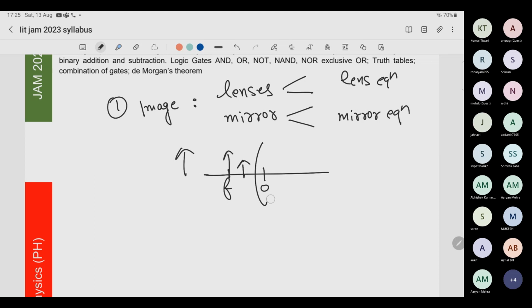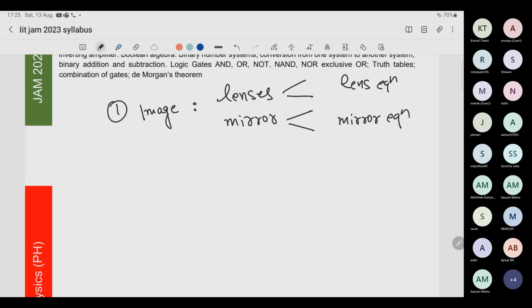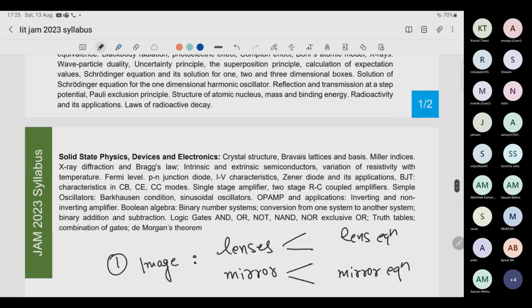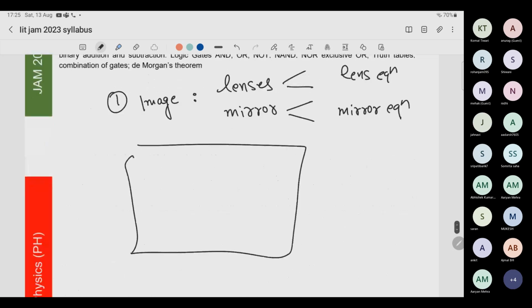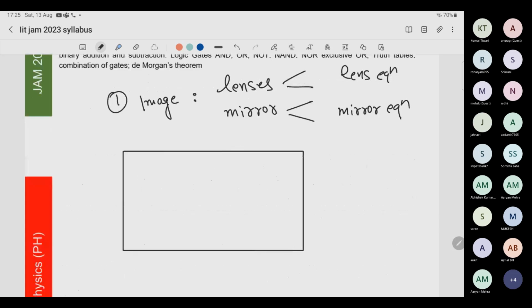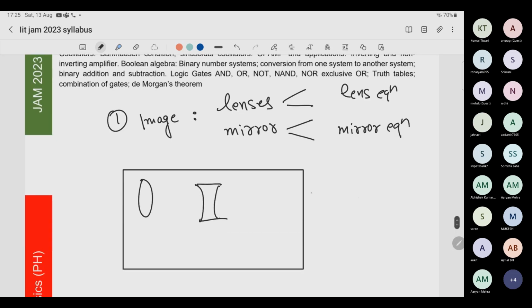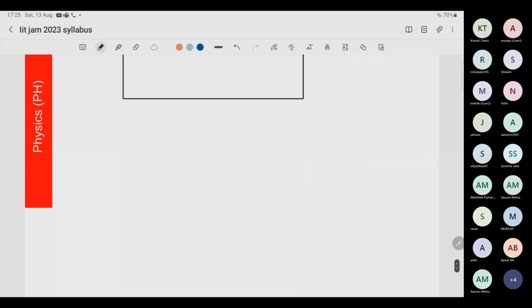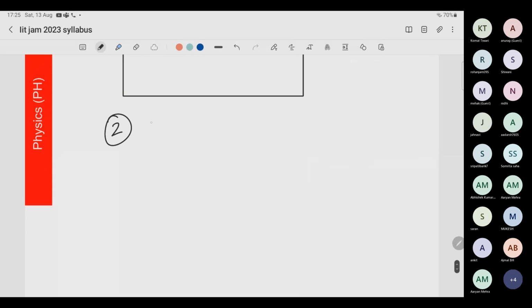If you go and search on Google, you will find image formation summarized in one photo, where for all lenses they have given the image formation, and you should only do that. One for lenses and one for mirrors. Image formation. Number two topic which you need is again magnification.